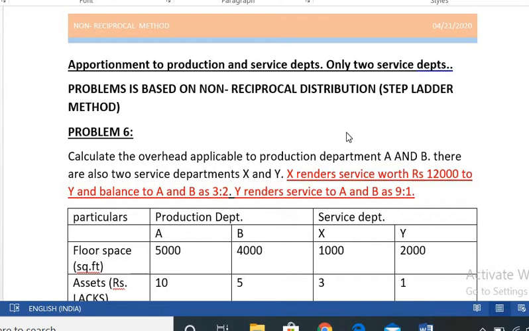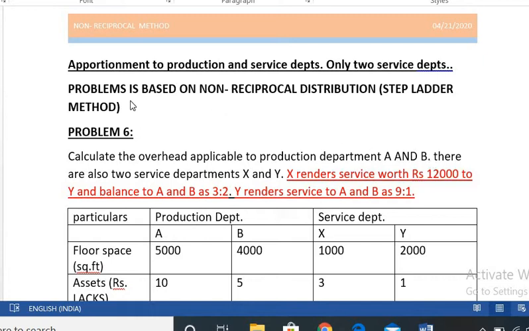For example, the maintenance department looks after not only the plant and machinery of the production departments but also the equipment of other service departments like powerhouse and material handling. Similarly, the powerhouse supplies electricity not only to the production departments but also to other service departments like canteen and maintenance. This type of inter-service department apportionment may be either on a reciprocal basis or a non-reciprocal basis.